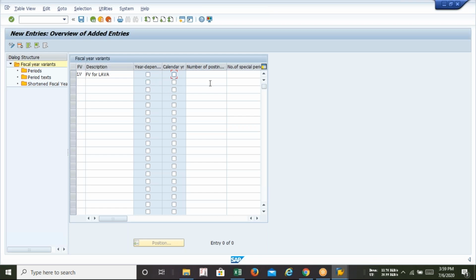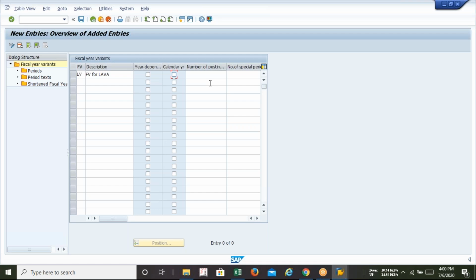Sir, what is the meaning of year dependent and year independent? Is it necessary that I start my business from the first date of any month, or can I start from any day? It's a common question. Is it necessary that the first transaction of my business will always happen on the first day of any month, be it 1st April or 1st March or 1st July or 1st September, or can it be any day?